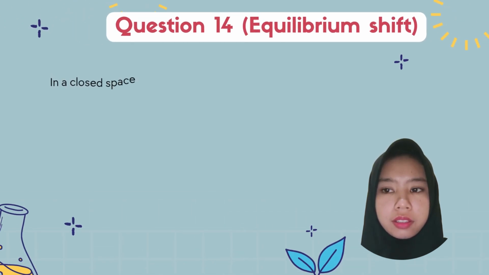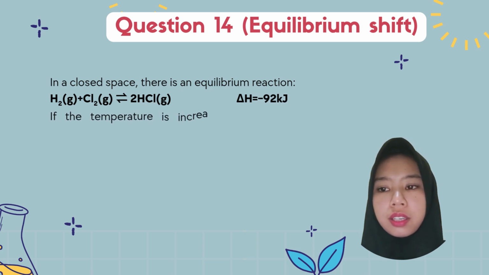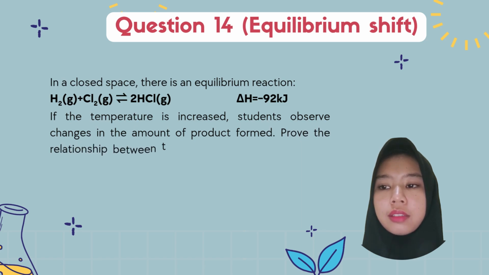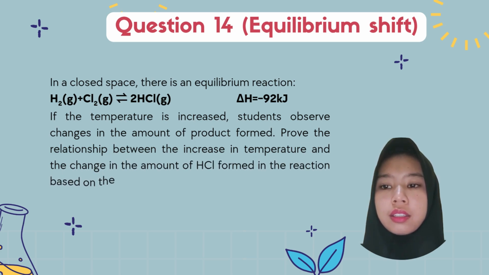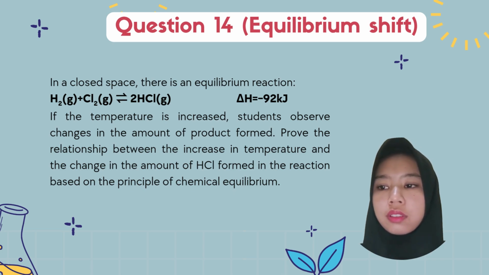Question 14. Equilibrium shift. In a closed space, there is an equilibrium reaction H2 + Cl2 ⇌ 2HCl, ΔH is -92 kilojoules.